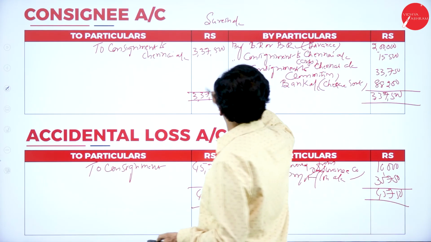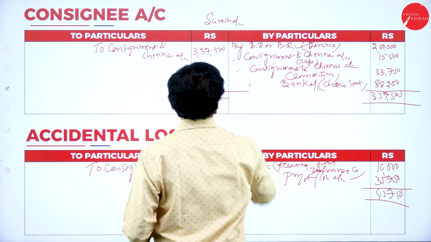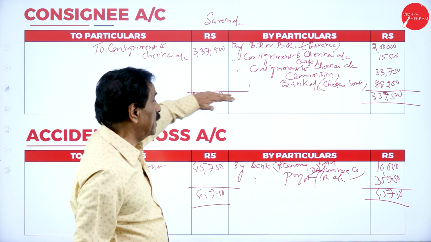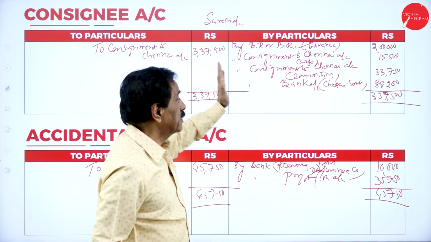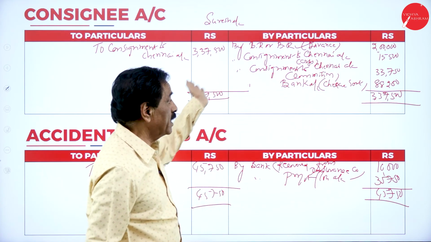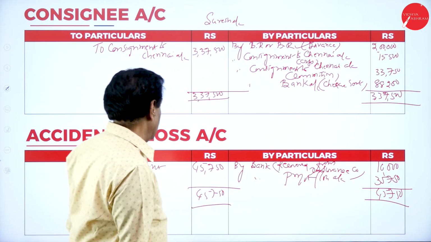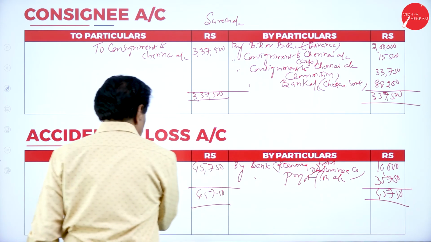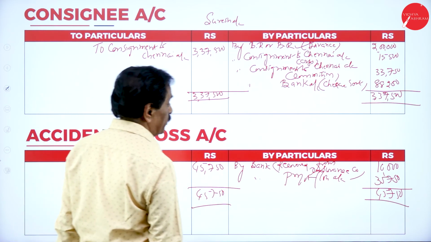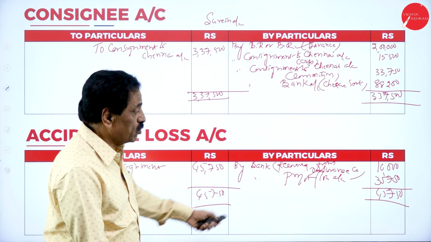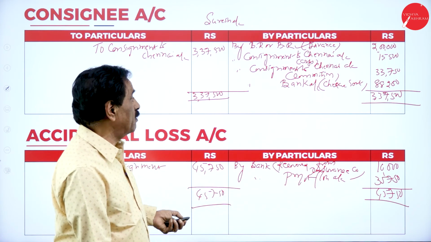Then Suresh company has got 3,37,500, sales made by consignee, retailed by consignee. He deducts his advance, his expenses, his commission. The balance has been sent by consignee to consignor. Regarding the accidental loss, the total loss is 45,750. How much recovered? 10,000. The loss to the company is 35,750.